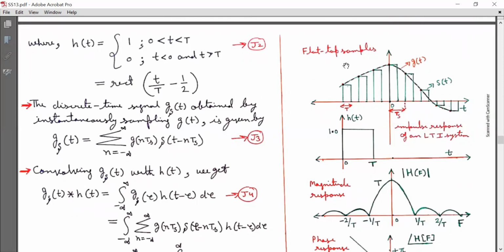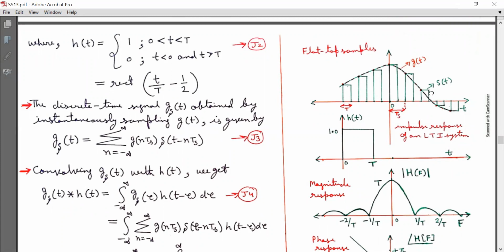Now here I have shown flat top samples. g(t) is the continuous time signal and s(t) is the sampled signal. This amplitude is retained for a period of capital T, and these samples are appearing at a rate of Fs.